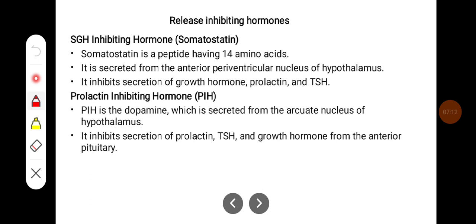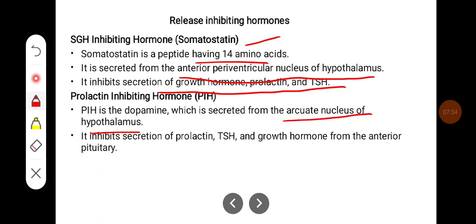Release inhibiting hormones. One is somatostatin. Somatostatin is a peptide having 14 amino acids. It is secreted from the anterior paraventricular nucleus of the hypothalamus. It inhibits secretion of growth hormone, prolactin, and TSH. Prolactin inhibiting hormone, which is dopamine, is secreted from the arcuate nucleus of the hypothalamus. It inhibits secretion of prolactin, TSH, and growth hormone from the anterior pituitary.